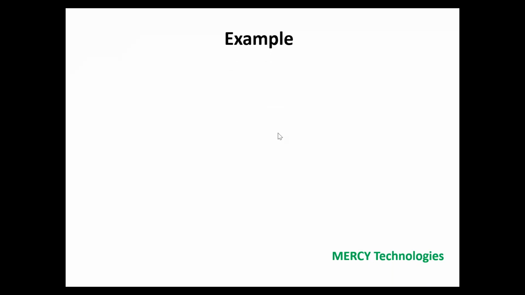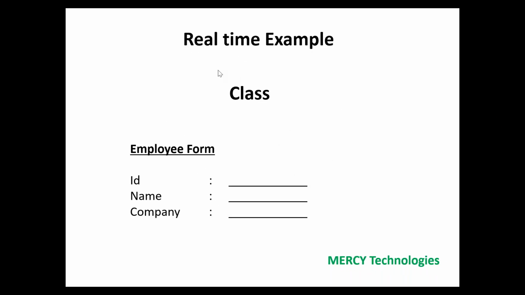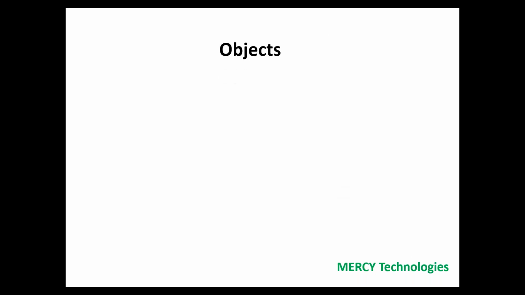Let's deep dive. So we have seen one example, right? What example we have seen before? We have seen this is our actual form, right? Basically, this class contains ID, name, and company. It is a logical entity. It does not have any physical data, correct? So let's try to design this class in coding.